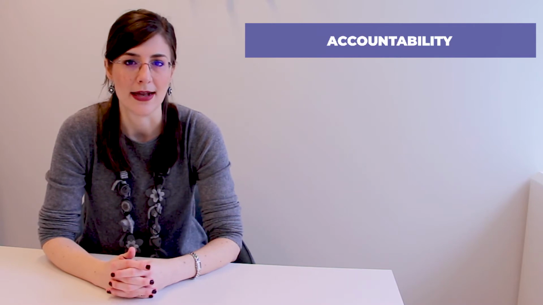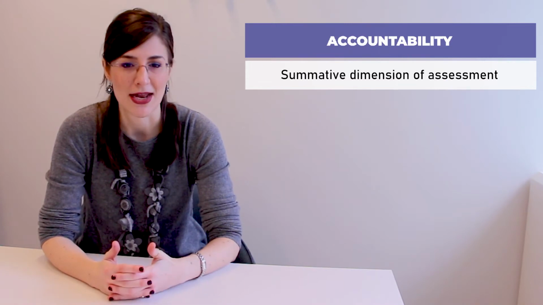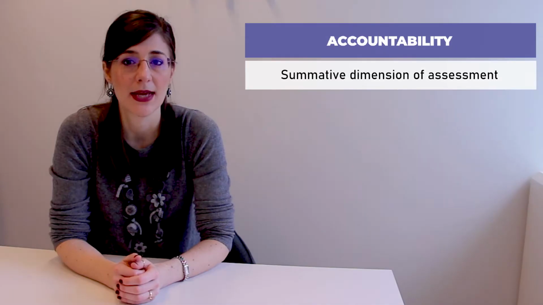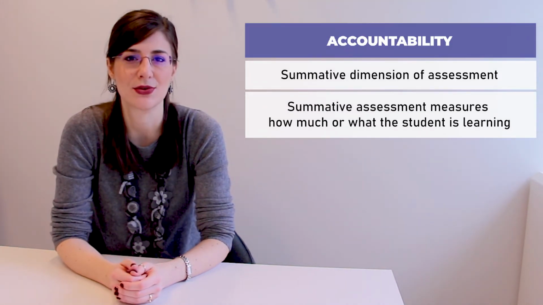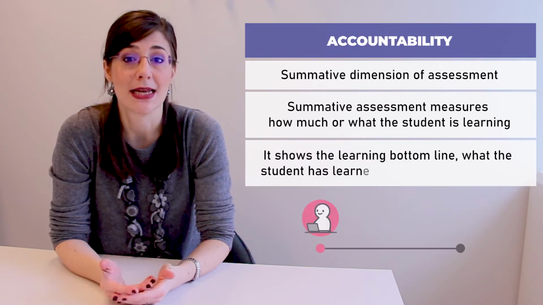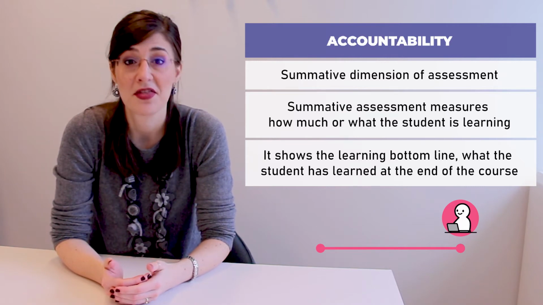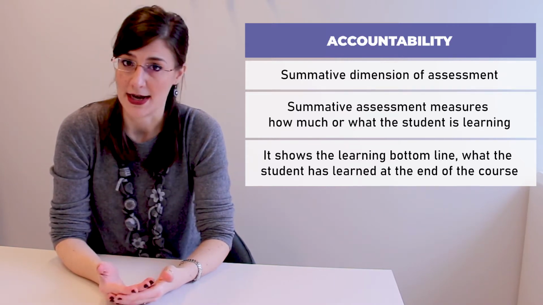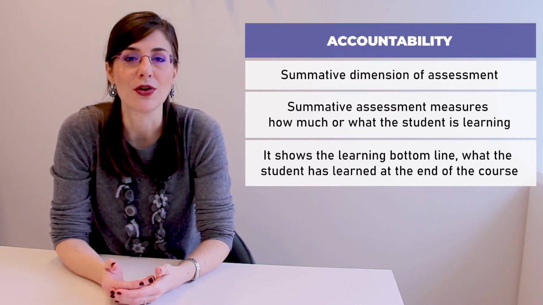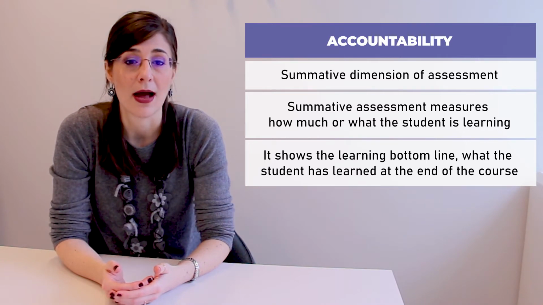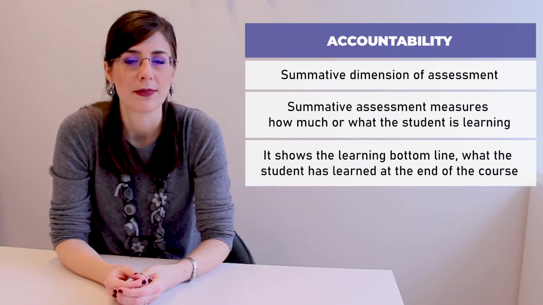Accountability, on the other hand, refers to the summative or effectiveness dimension of assessment. As you've seen this week, summative assessment aims to measure how much or what the student is learning. It shows what can be considered the bottom line, what the student has learned at the end of the course, their long-term retention. Findings from summative assessment are typically used to make a decision about the contributions of a program or other important decisions about funding, placement, and restructuring.